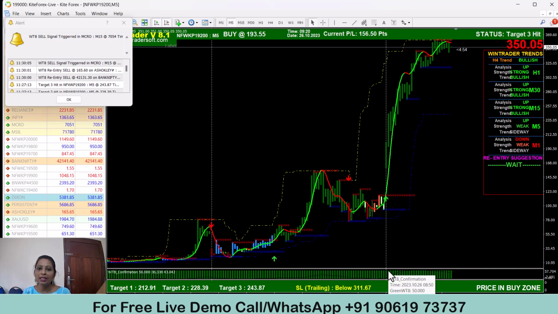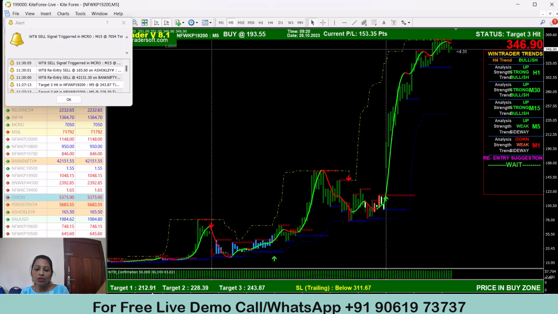Then you can directly take the position in your trading platform, whatever trading platform you are using. The trade you have to execute in your trading platform. In 19,200 the software gives an entry at 193.55, and it is a confirmed signal. The exit levels are also displayed by the software. You can see the software gives three different target levels: the first target 212.90, then 228 and 243.90. The stop loss is also displayed here, and that stop loss is a trailing stop loss.